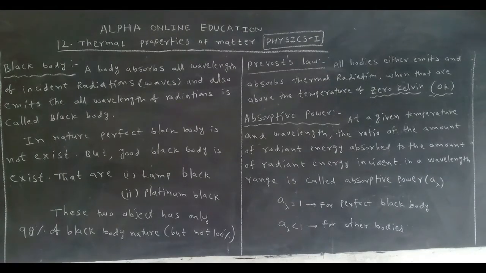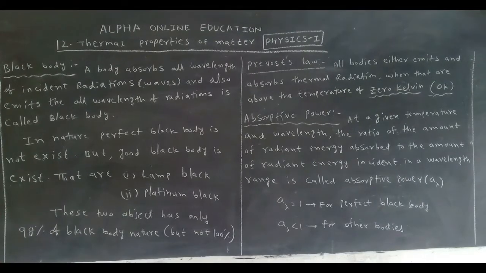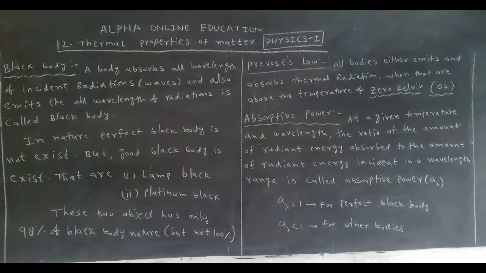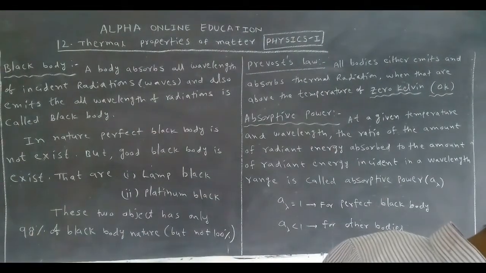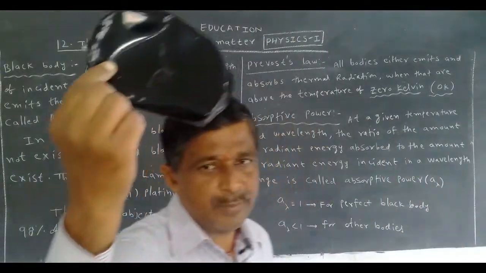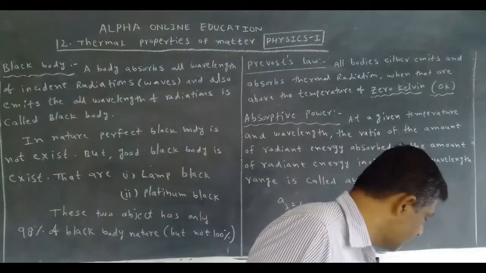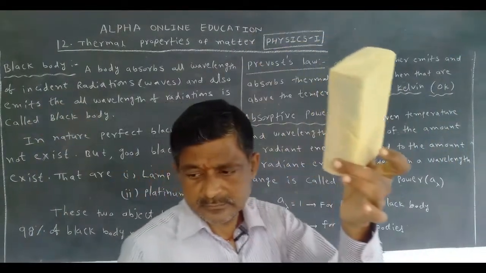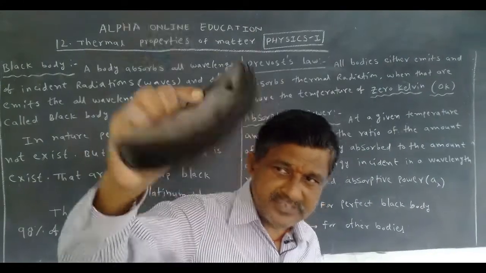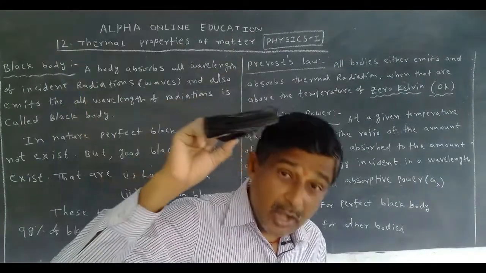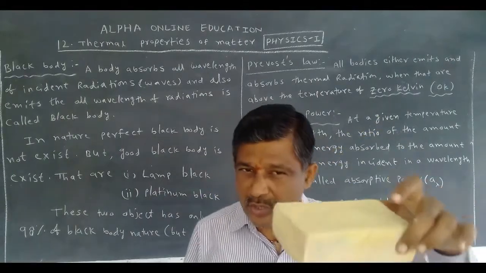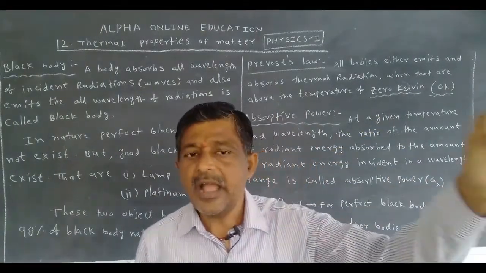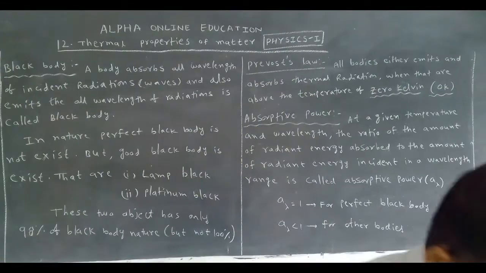It was proved wrong by the scientist Prevost. What does he say? All bodies, whether black in color or not, emit radiation and absorb radiation. This object also emits radiation and absorbs radiation.